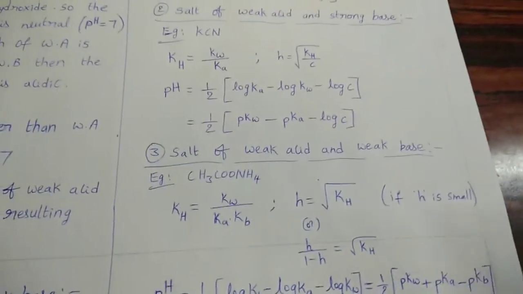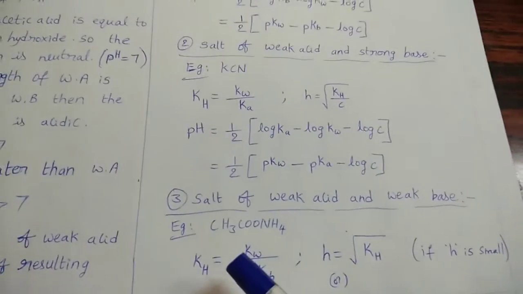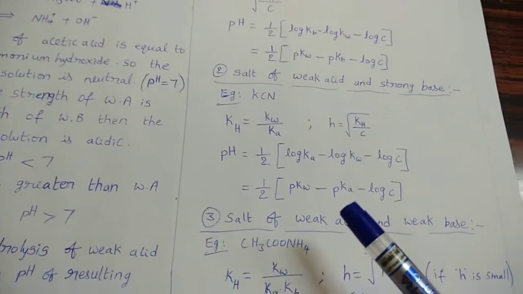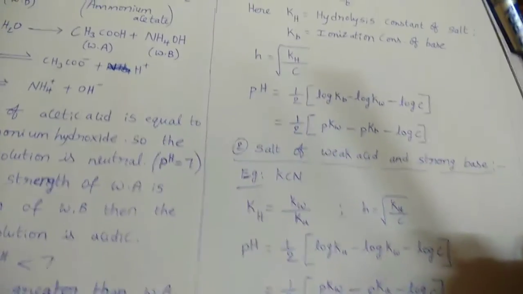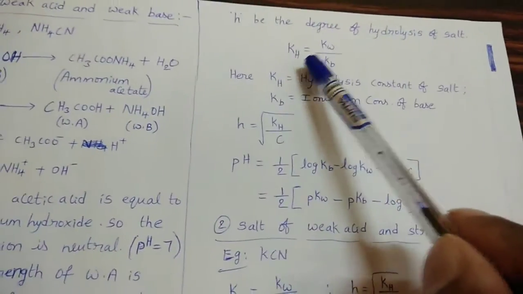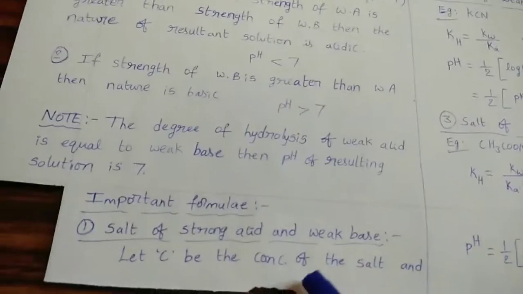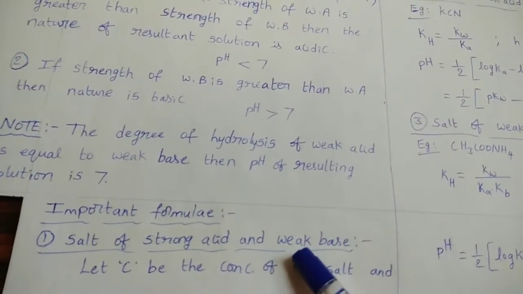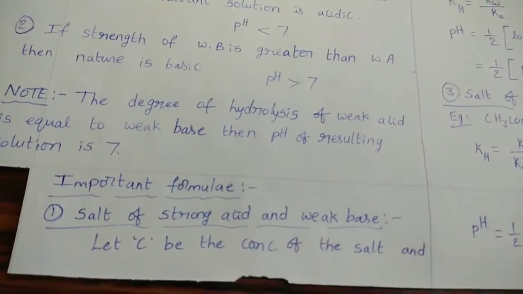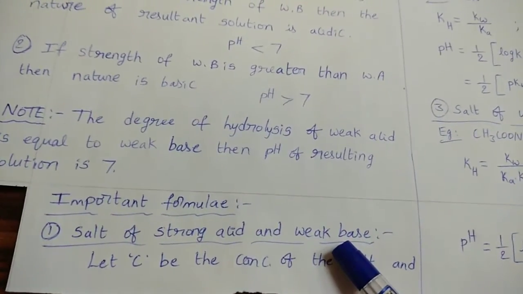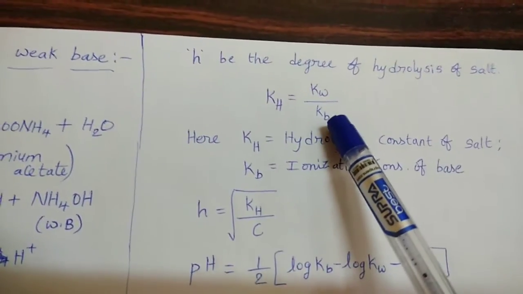So to calculate the hydrolysis constant for these three types of salts, one small difference is there. Remember that carefully. Which is weak, that is written in the denominator. In the first case, weak base, so in the calculation of Kh, Kb is in the denominator.